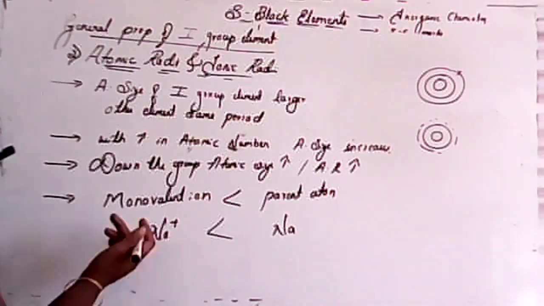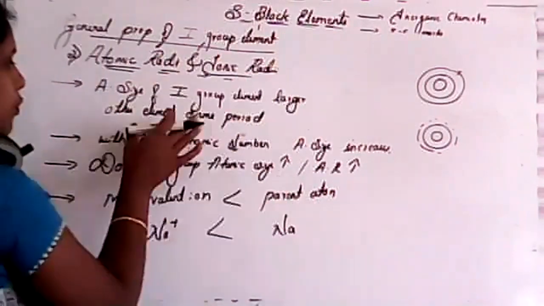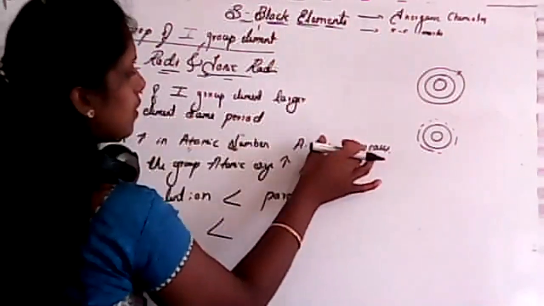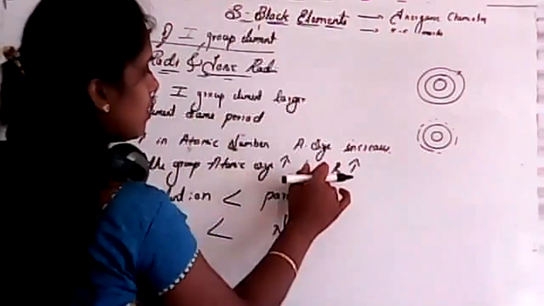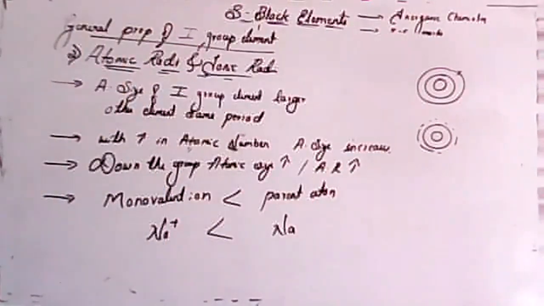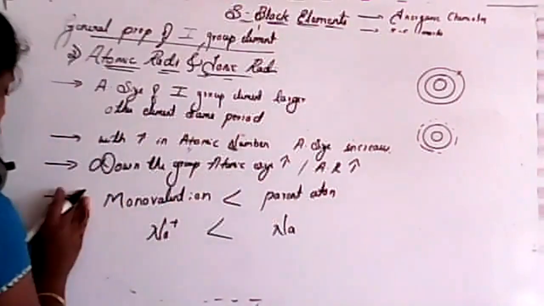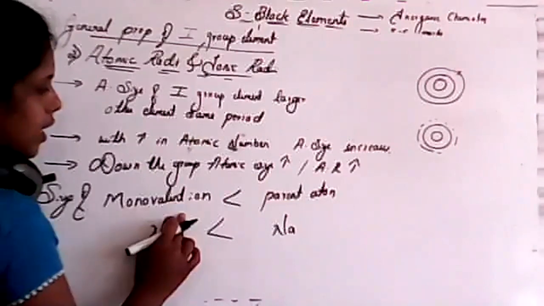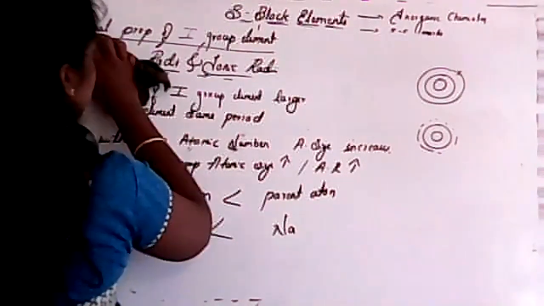And down the group it will increase. See, the atomic size of a first group element is larger when we compare it with other elements of the same period. Second, with increase in atomic number, atomic size also increases. Next, down the group atomic size and atomic radii increase. And the size of a monovalent ion is smaller than the parent atom. Is it clear about atomic radii, students?